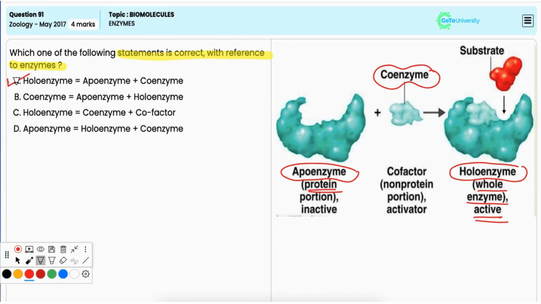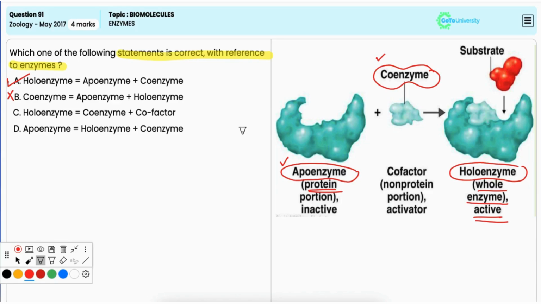Option B, coenzyme is equal to apoenzyme plus holoenzyme. This is incorrect because a coenzyme is a non-protein organic molecule that is associated with the apoenzyme, but not the combination of apoenzyme and holoenzyme.